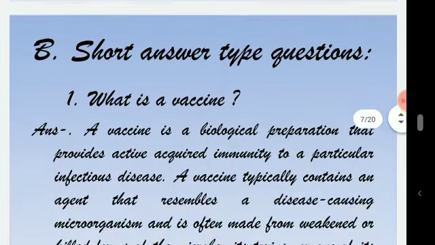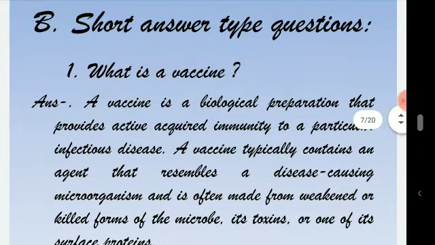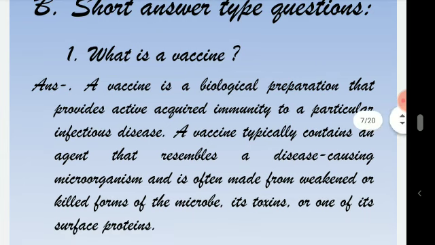Now, B, short answer type question. What is a vaccine? A vaccine is a biological preparation that provides active acquired immunity to a particular infectious disease. A vaccine typically contains an agent that resembles a disease causing microorganism and is often made from weakened or killed forms of the microbe, its toxins, or one of its surface proteins.